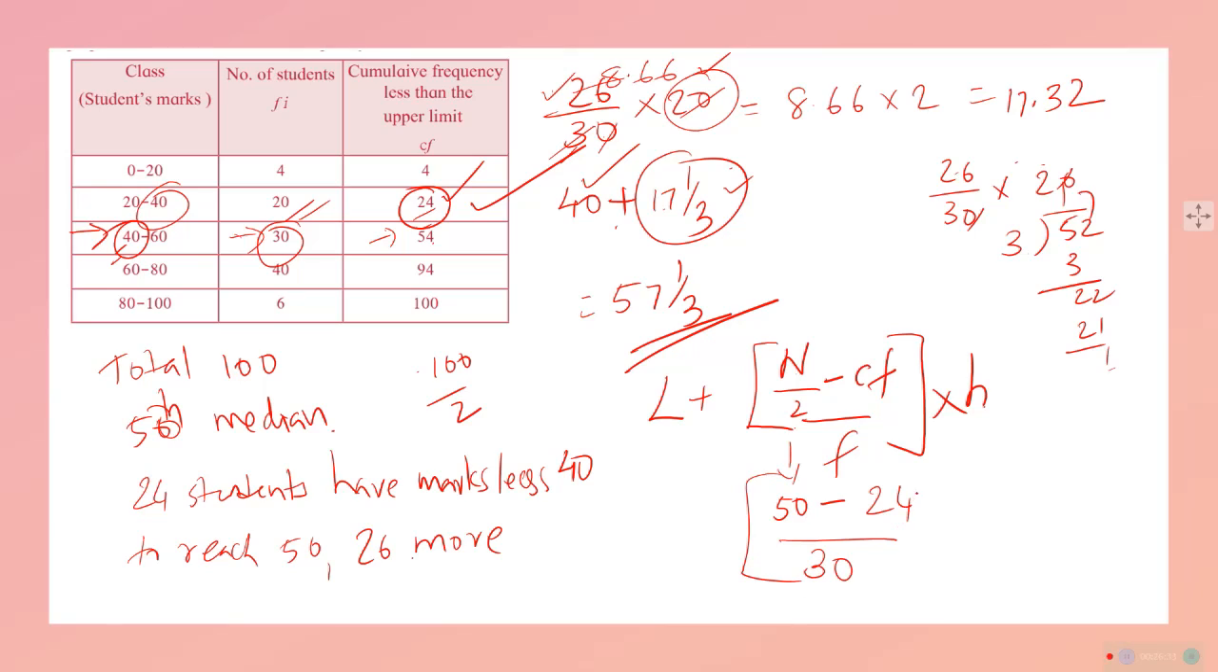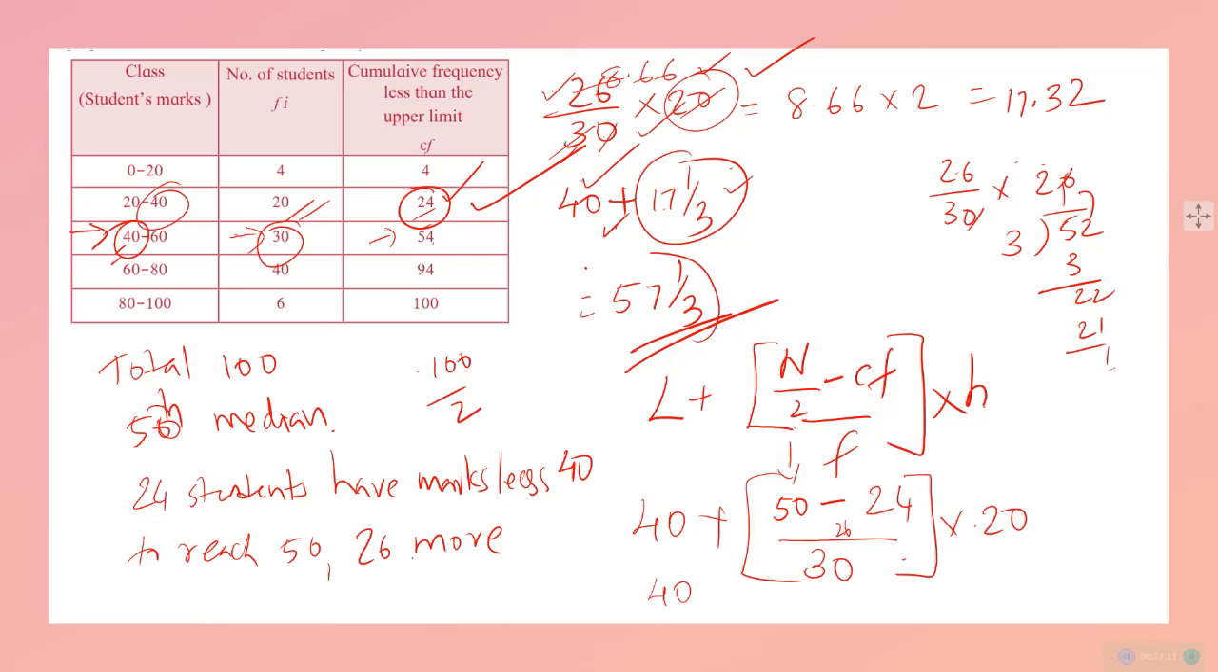The whole multiplied by H, which means 20 in this case, the class interval, and the value of the lower class limit of the median class is 40. This will result in this format. What is it? 40 plus this one. What is it? 26 upon 30 into 20. This will become 26 and this 30 into 20, which I have already done. So we developed a formula, in fact. We developed a formula after getting the result.